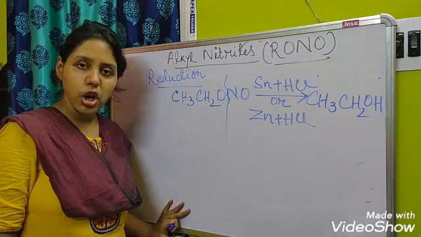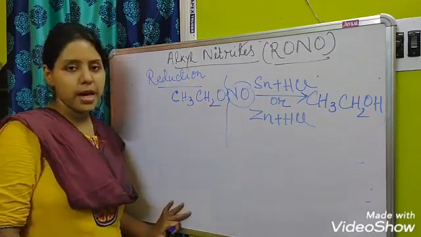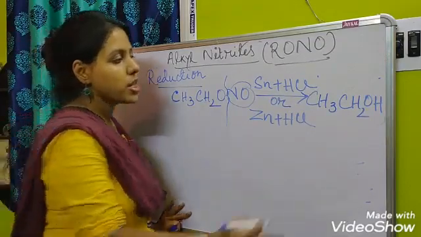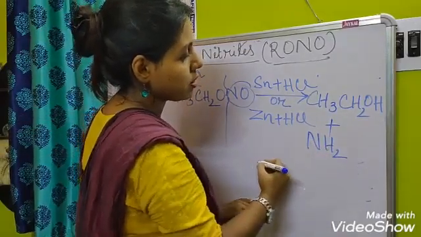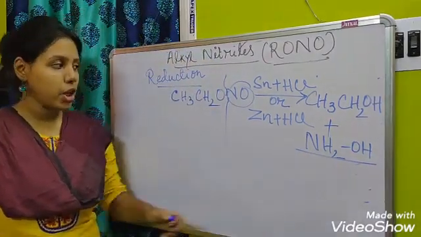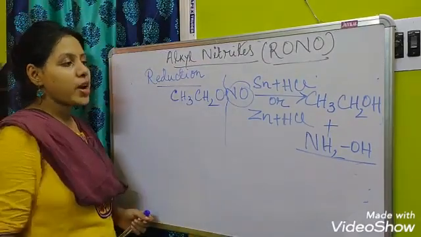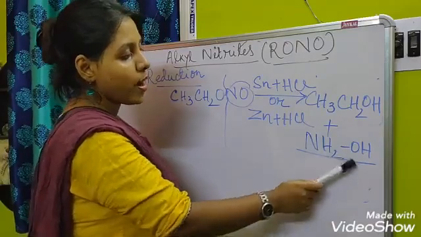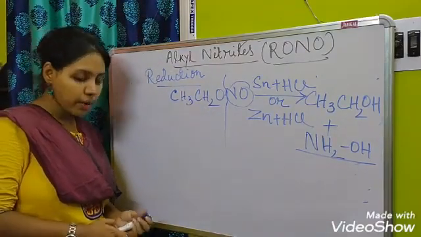That means an alcohol will be produced, along with this NO part, which will be reduced and make NH2OH, that means hydroxylamine. So by reducing the nitrite, we are getting two products: one is alcohol and the second one is hydroxylamine. Clear? So this was the reduction reaction.